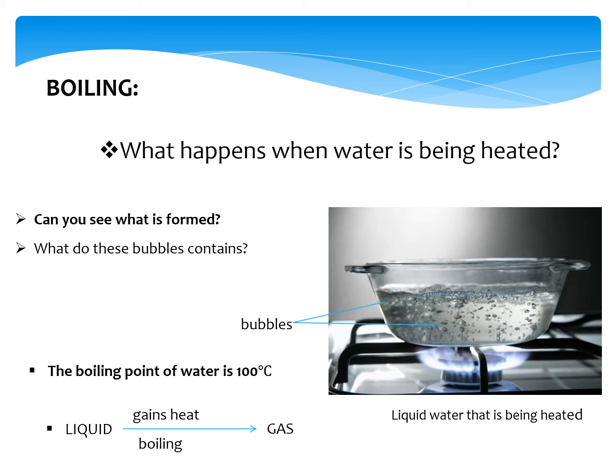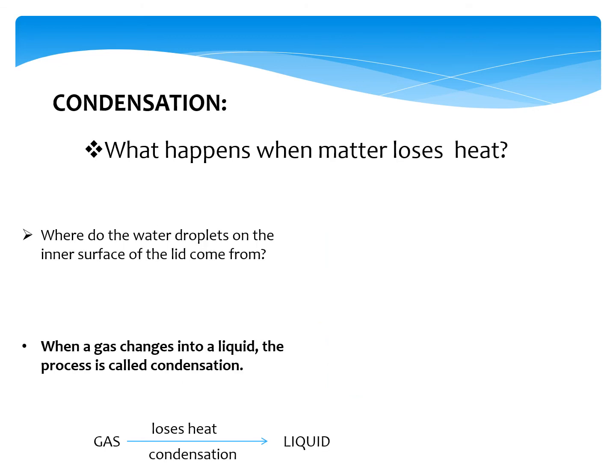The boiling point of water is 100 degrees Celsius, as we have learnt before. Now look at the table given here. Liquid which gains heat turns into gas, and liquid at the boiling point turns into gas. The temperature at which a liquid boils is called its boiling point. When a liquid changes into a gas at its boiling point, the process is called boiling.